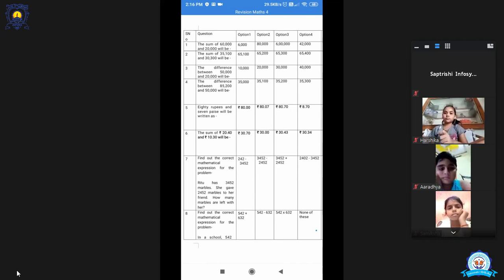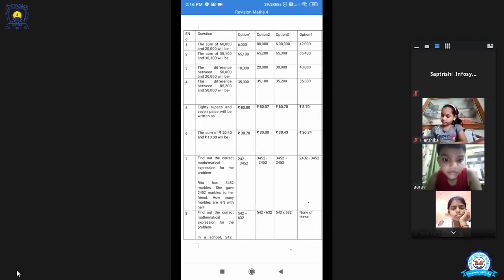Okay. Now we are at the fifth question. Arav, let's come to the fifth question. What will be the answer of the fifth question? First of all, we write the symbol of rupee. Then how many rupees are there?